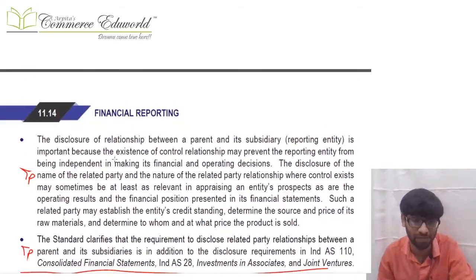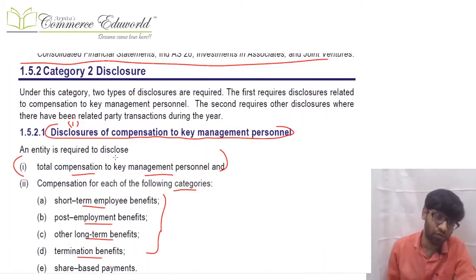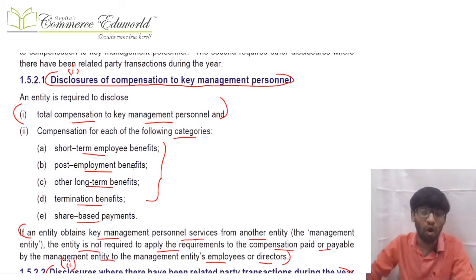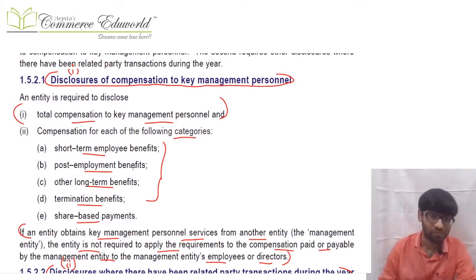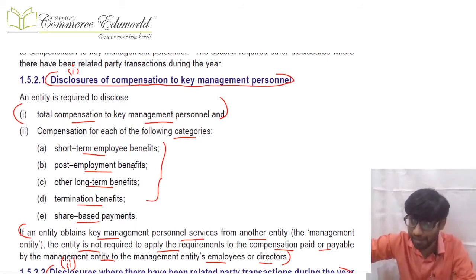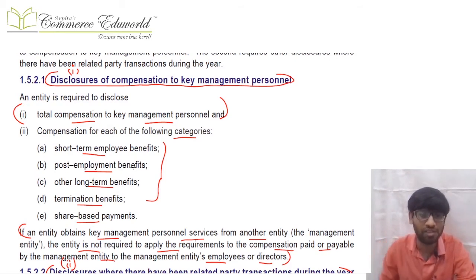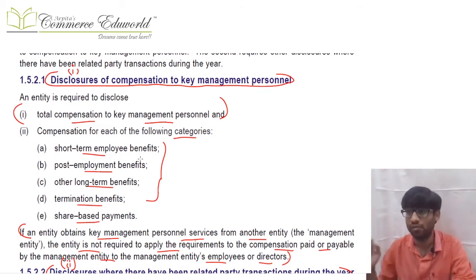Okay, then there are a few time pass paragraphs. Then comes category 2 disclosure. In category 2 disclosure also there are 2 points. The point number 1 is compensation to KMP. If I am an entity, I have paid to KMP person, then I will have to disclose the total compensation, plus I have to give the bifurcation out of that: how much is short-term employee benefit, how much is post-employment benefit, how much is other long-term employee benefit, how much is termination benefit, how much is share-based payment. Clear? You need to be careful over here.